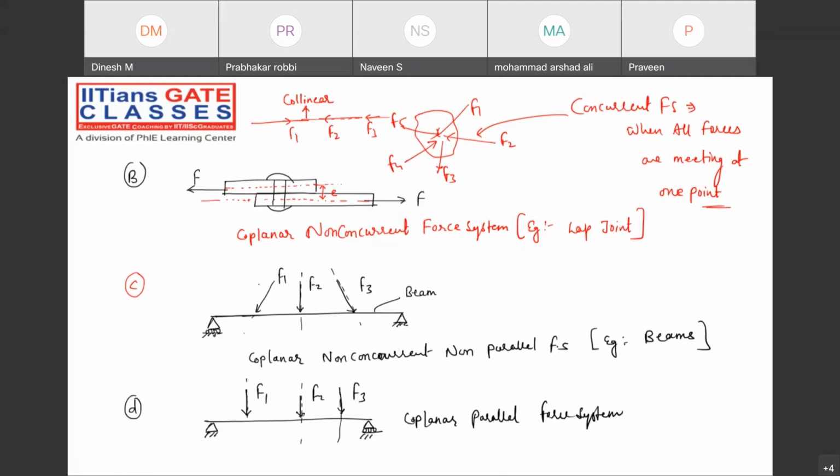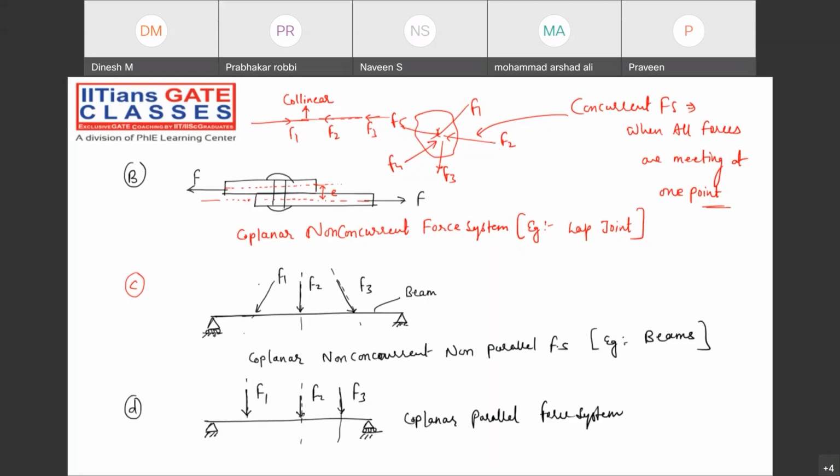Now tell me, anybody know about the truss? You heard the name truss? Then what is the difference between beam and truss? Tell me, guys. Truss has many members, or multi-member, and beam is what? Single member. Very good. The beam is single member and the truss is multi-member.